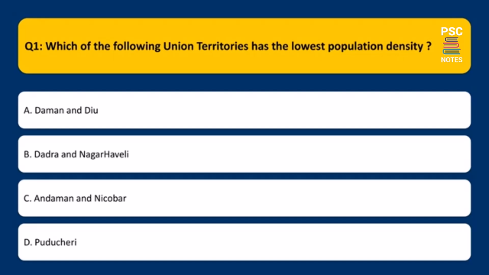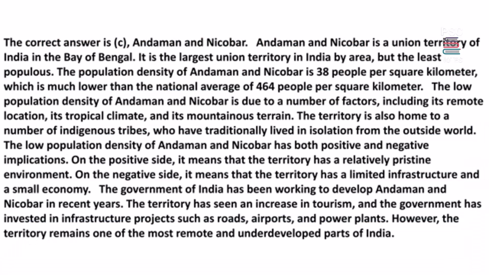Which of the following union territories has the lowest population density? A. Daman and Diu. B. Dadra and Nagar Haveli. C. Andaman and Nicobar. D. Puducherry. The correct answer is C. Andaman and Nicobar. Andaman and Nicobar is a union territory of India in the Bay of Bengal.